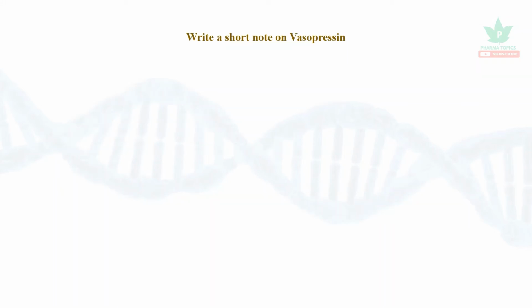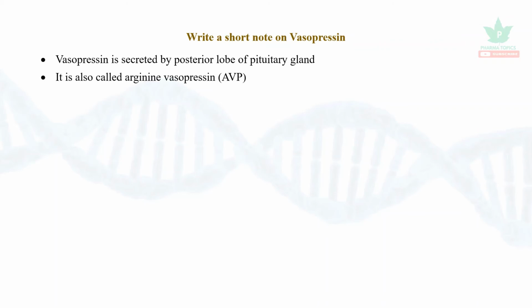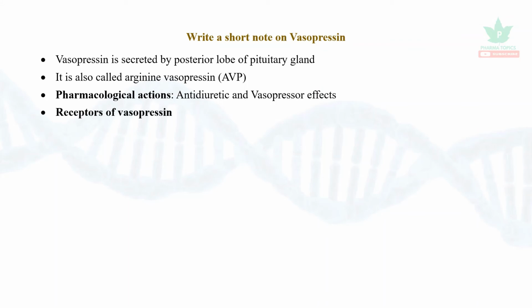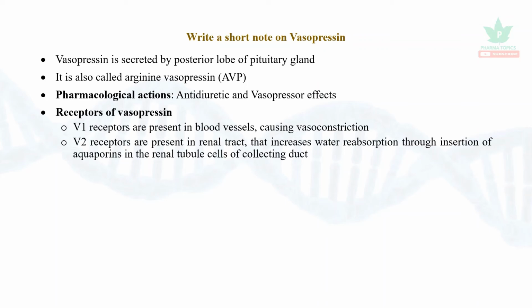The next drug is vasopressin. Vasopressin is secreted by the posterior lobe of pituitary gland. It is also called arginine vasopressin, AVP. Pharmacological actions: it has two important actions, antidiuretic and vasopressor effects. The receptors of vasopressin are V1 receptors, present in the blood vessels causing vasoconstriction. V2 receptors are present in the renal tract. It increases water reabsorption through the insertion of aquaporin channels in the renal tubules of the collecting duct.